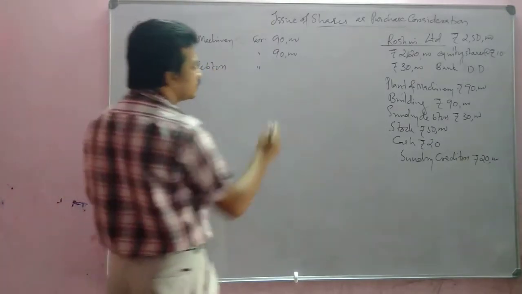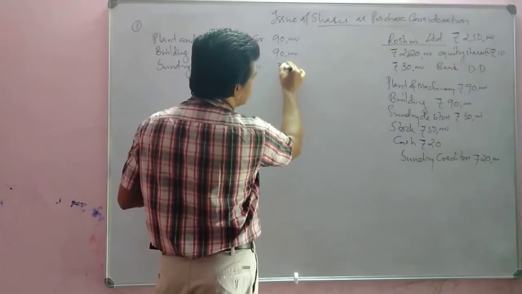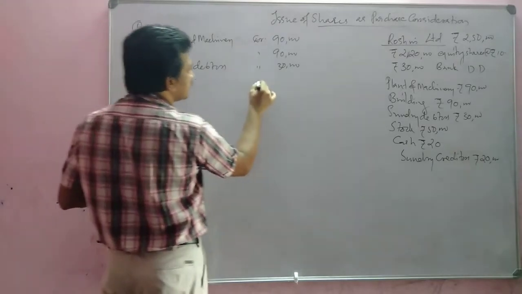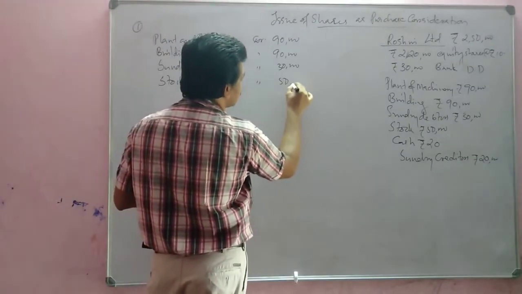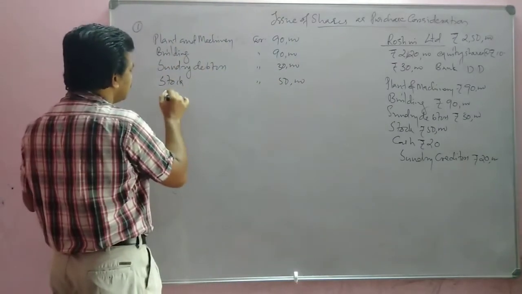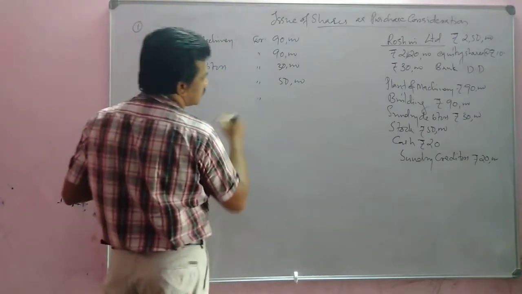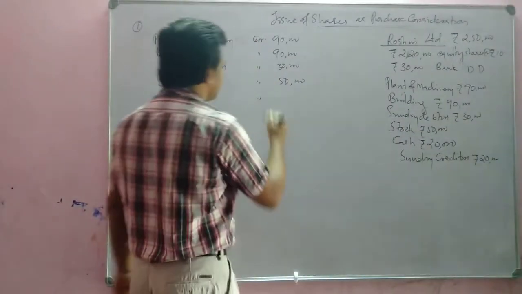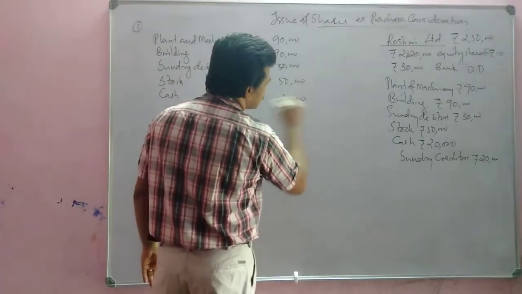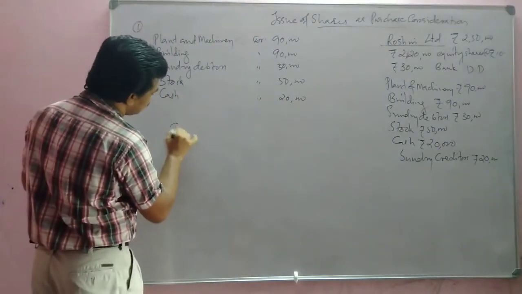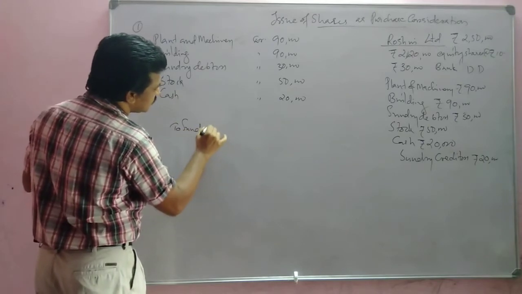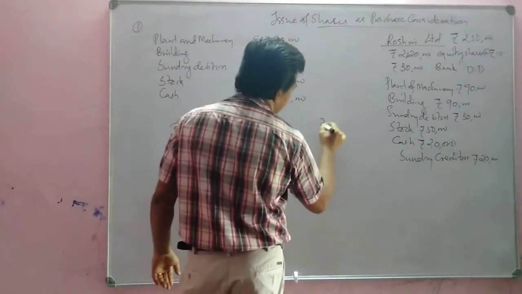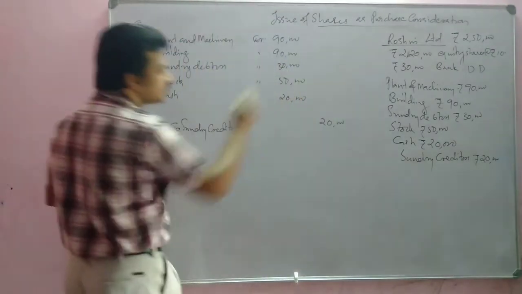debit, how much? 30,000. Stock debit, how much? 50,000. Then cash debit 20,000. To sundry creditors. Sundry creditors, how much? 20,000. And purchase consideration is given.